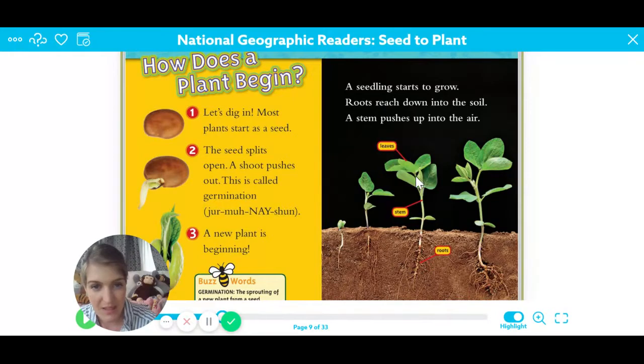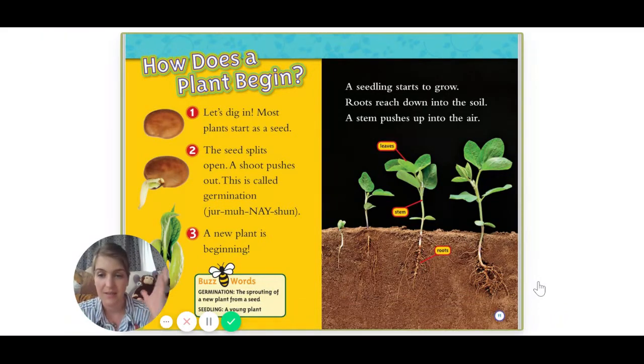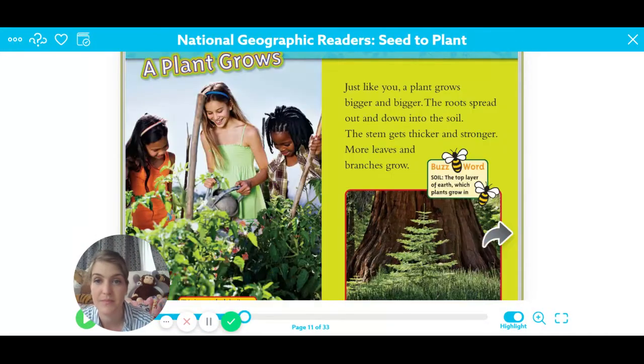And the leaves are what take in the sun and give the plant food. A plant grows. Just like you, a plant grows bigger and bigger. The roots spread out and down into the soil. The stem gets thicker and stronger. More leaves and branches grow.